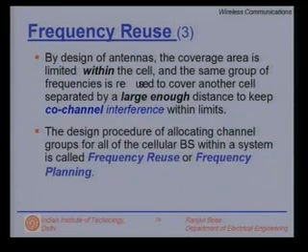The design procedure for allocating cells for the cellular base station within a system is called the frequency reuse or frequency planning. Frequency planning should not be very complicated because at the end we have to ensure that certain base stations are using certain bands, the other base stations are using another band, so we cannot really come up with a very complicated scheme.